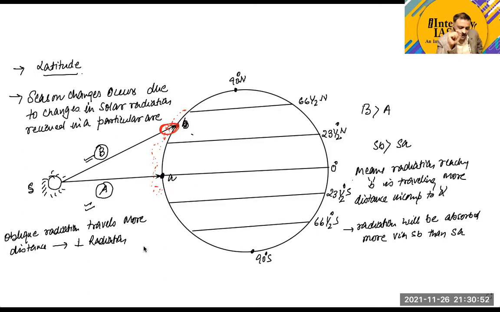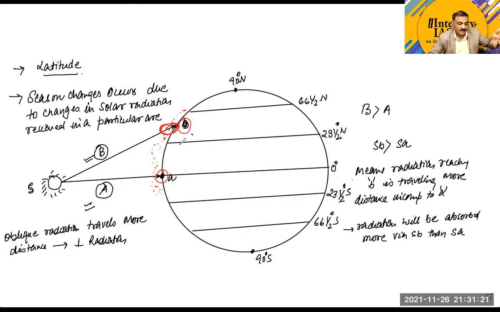The same is the case here. This point is farther from the sun in comparison to this point. If we take this point, it is closer to the sun, and if we take this point, it is farther from the sun. So therefore it will receive less heat.